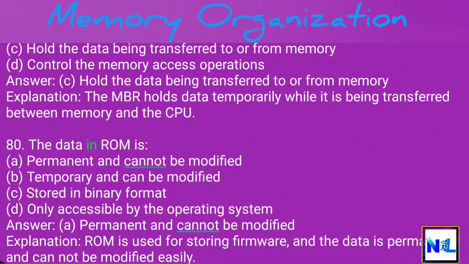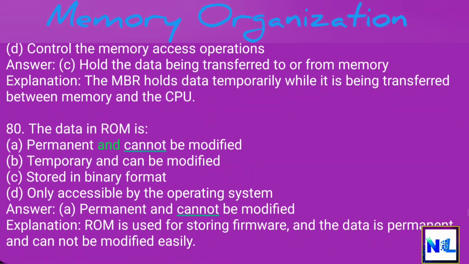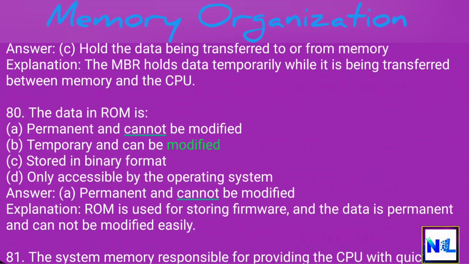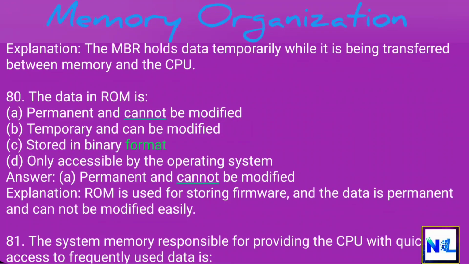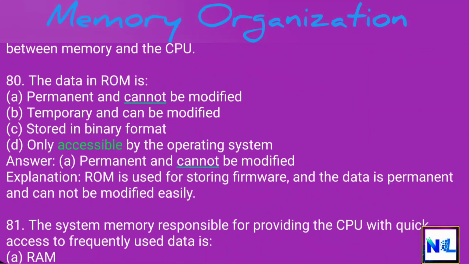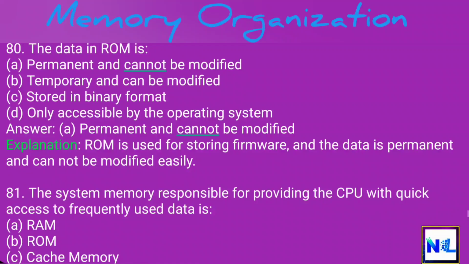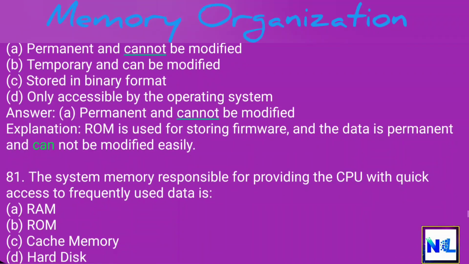80. The data in ROM is A. Permanent and cannot be modified. B. Temporary and can be modified. C. Stored in binary format. D. Only accessible by the operating system. Answer: A. Permanent and cannot be modified. Explanation: ROM is used for storing firmware, and the data is permanent and cannot be modified easily.